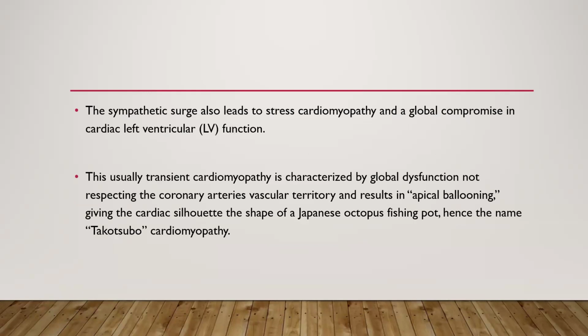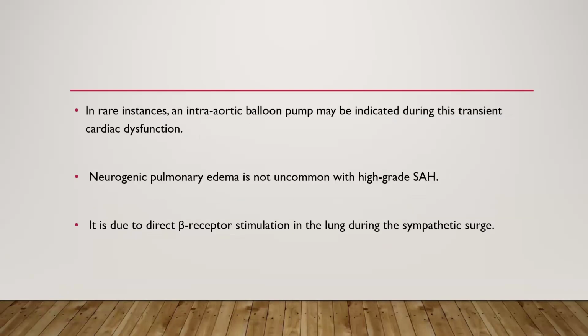Now, the sympathetic surge also leads to stress cardiomyopathy and global compromise in cardiac left ventricular function. This usually transient cardiomyopathy is characterized by global dysfunction, not respecting the coronary arteries vascular territory, and results in apical ballooning, giving the cardiac silhouette the shape of a Japanese octopus fishing pot, hence the name Takotsubo cardiomyopathy. In rare instances, the intra-aortic balloon pump may be indicated during transient cardiac dysfunction.